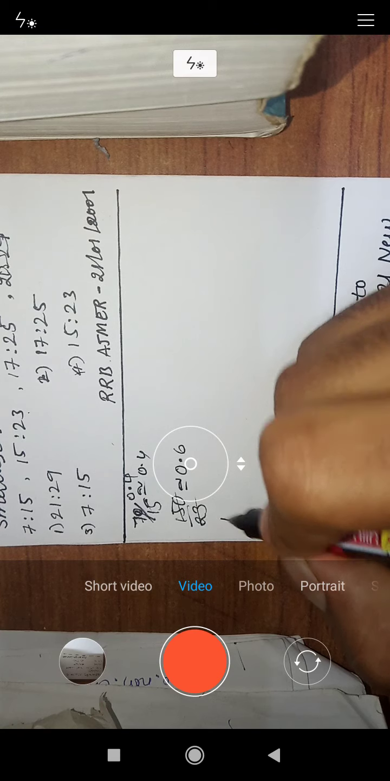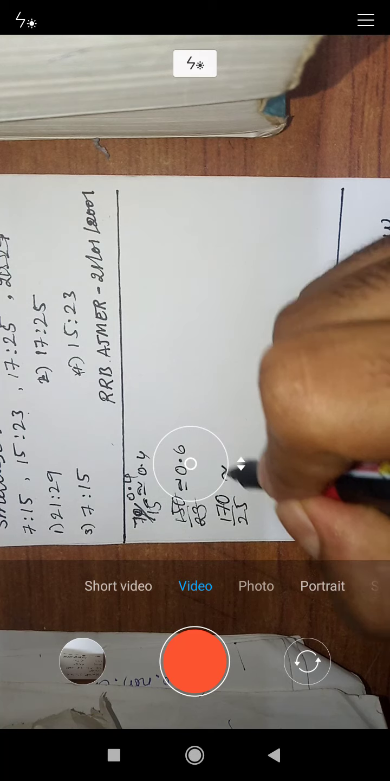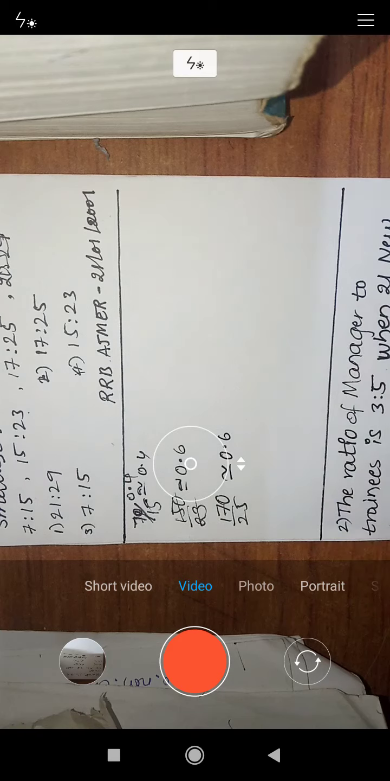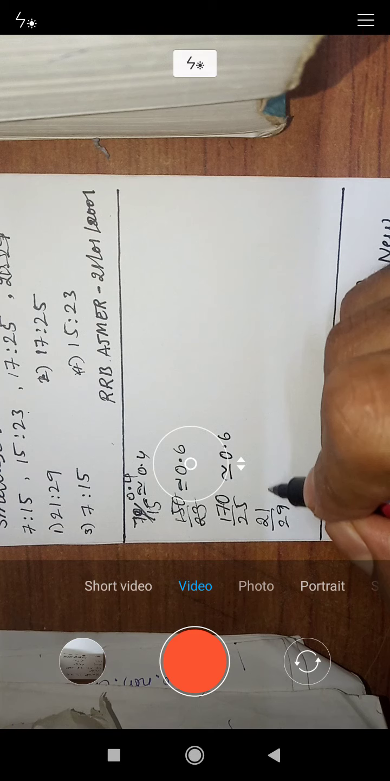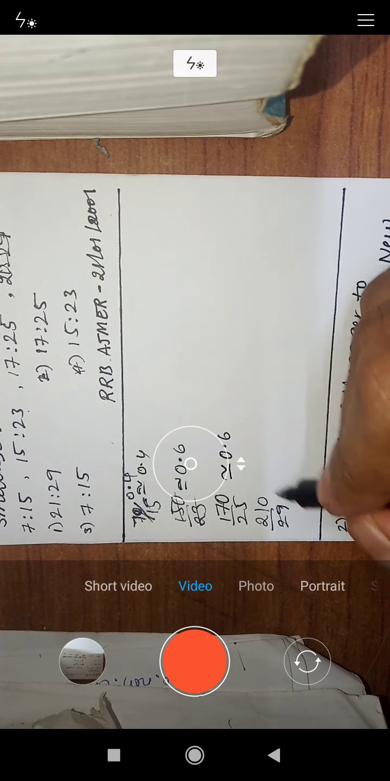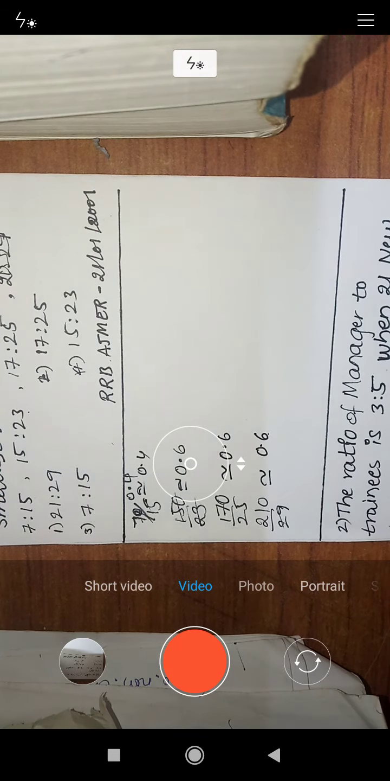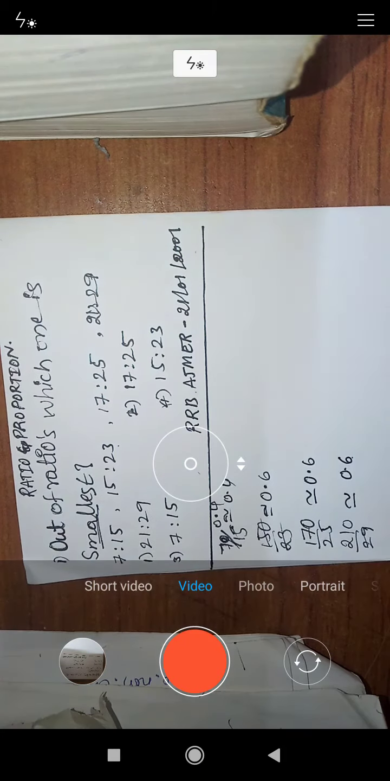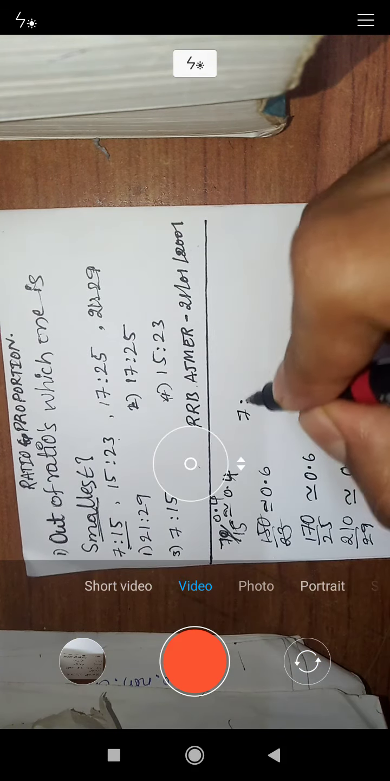And third one is 17 divided by 25, it is approximately equal to 0.6. And last one, 21 divided by 29, is also approximately equal to 0.6. In the question they have given that out of the ratios which one is the smallest, so the smallest corresponds to the first ratio, that is 7 is to 15.